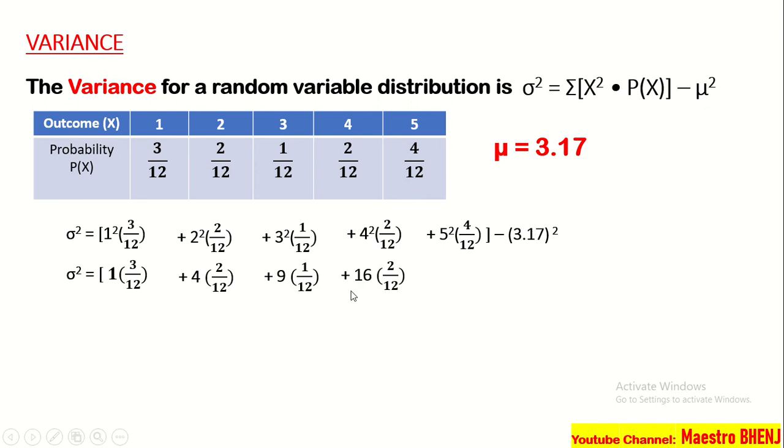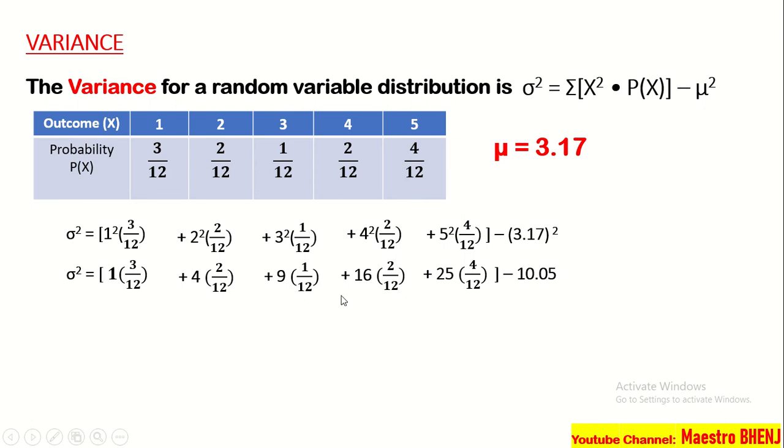And then, plus 4 squared, or 4 times 4, that is equal to 16. Multiplied by 2 over 12. Plus 25 multiplied by 4 over 12, kasi 5 squared is equal to 5 times 5, that is 25. And then, in-square natin tong 3.17, ibig sabihin, that is 3.17 times 3.17, kaya naging 10.05.